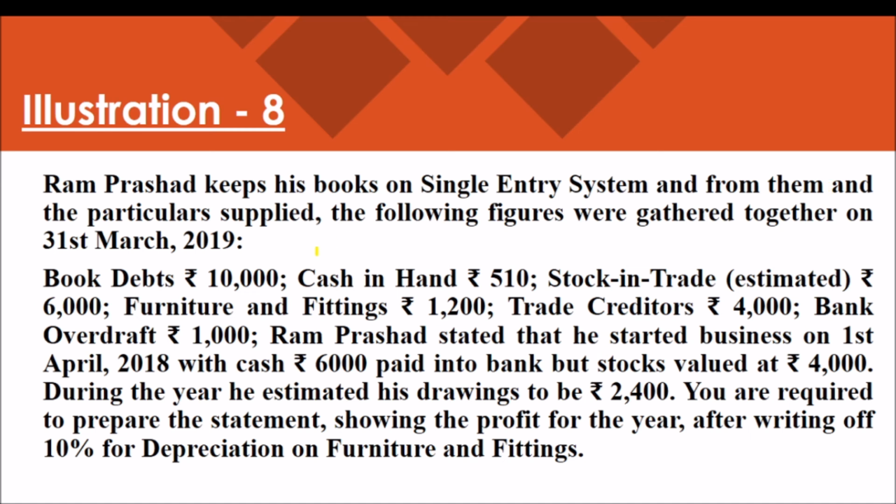From them, and the particulars supplied, the following information was gathered on the 31st March 2019. Book debts, meaning debtors, 10,000, cash in hand 510, stock in trade 6,000, furniture and fittings 1,200, trade creditors 4,000,